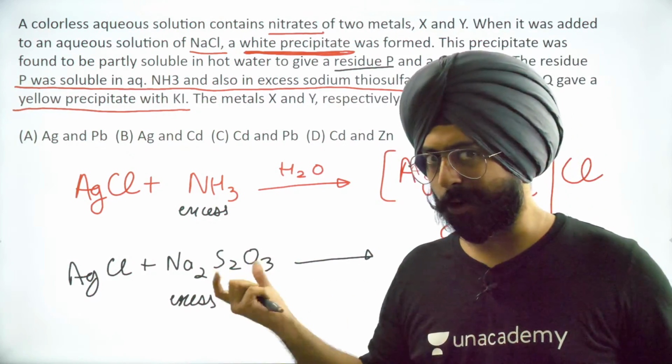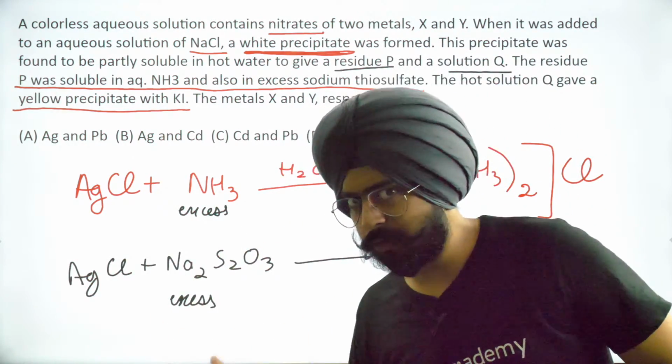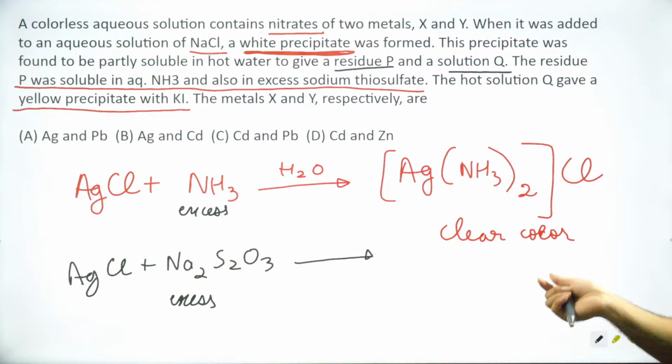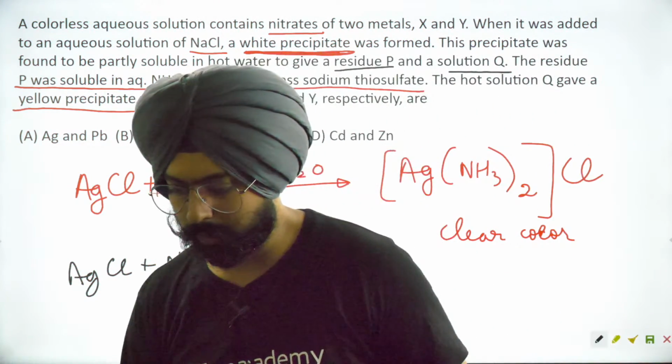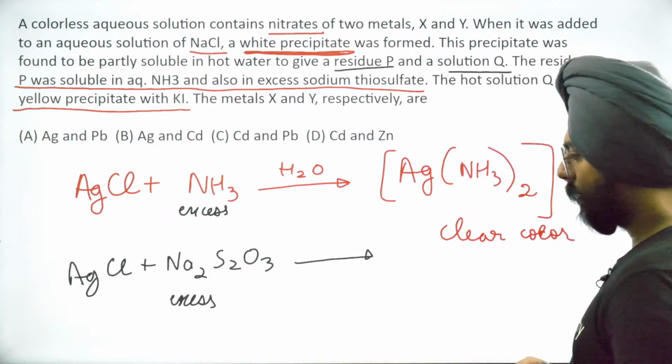Again, I think a complex is going to get formed. What kind of a complex will it be? What is the thing inside the coordination entity? What's there outside the coordination entity? Think about it, people.